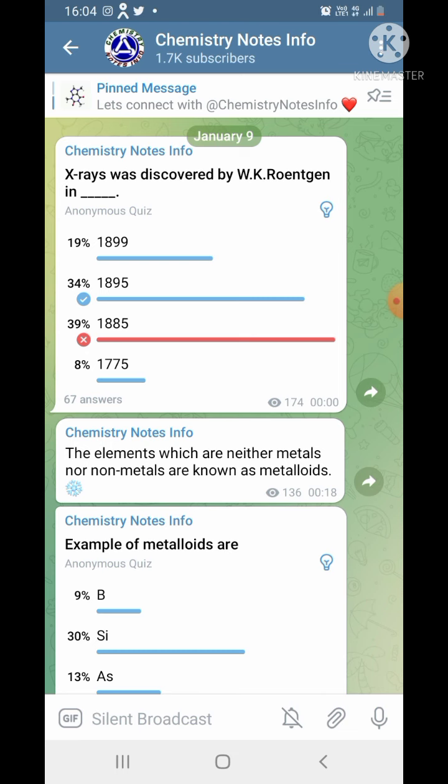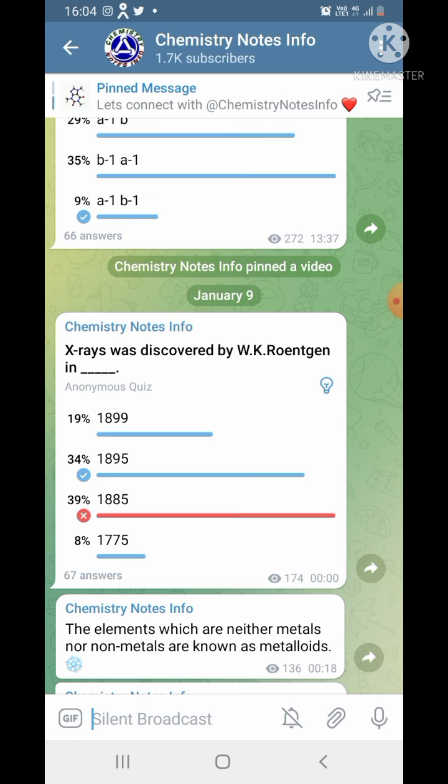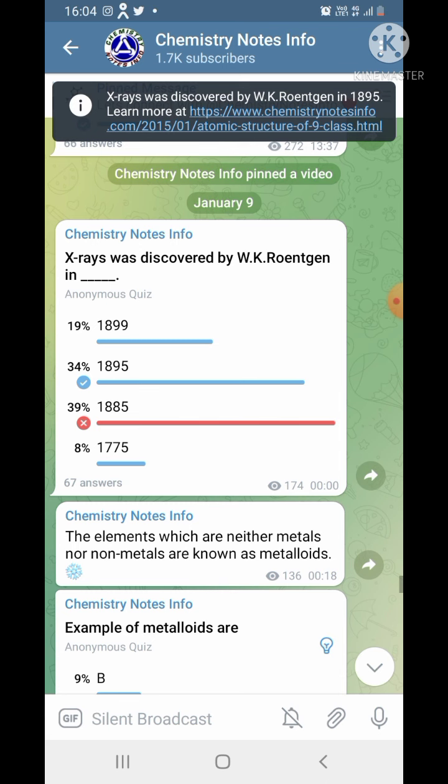Another quiz question is, X-ray was discovered by W.K. Roentgen in year? Options are 1899, 1895, 1885, 1775. Correct answer is 1895. You can click on this bulb button and get the right answer.